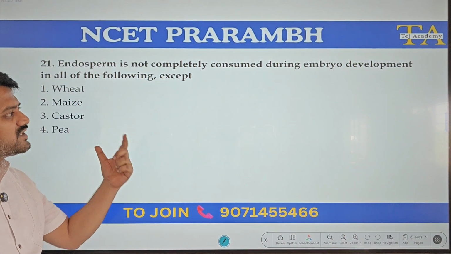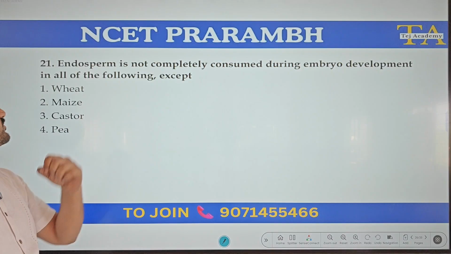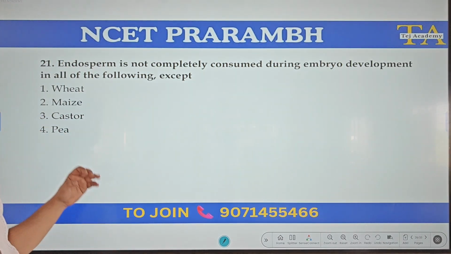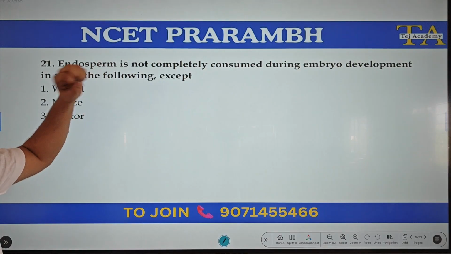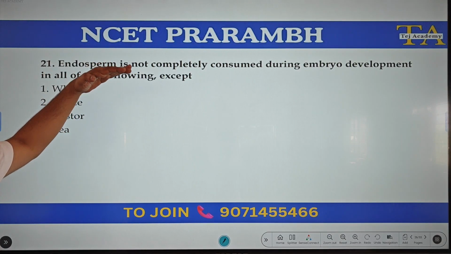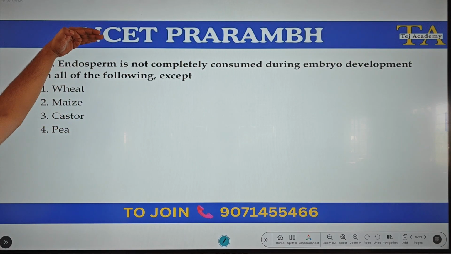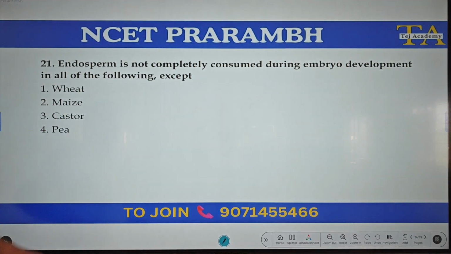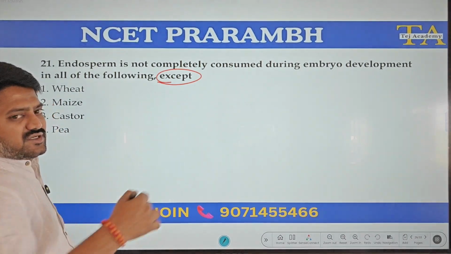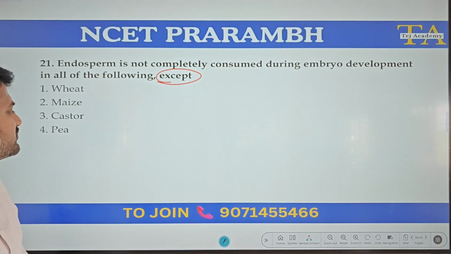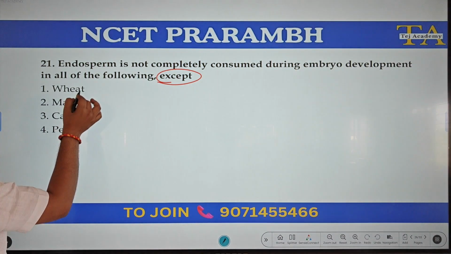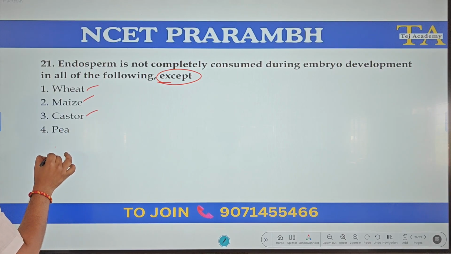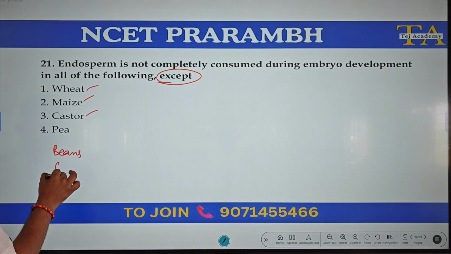Endosperm is not completely consumed during embryo development in all of the following except. Endosperm is not completely consumed. So that means they have given a list of endospermic seeds and we need to find the exception. That means we should find the non-endospermic seed. So these all are endospermic. Beans, groundnut.